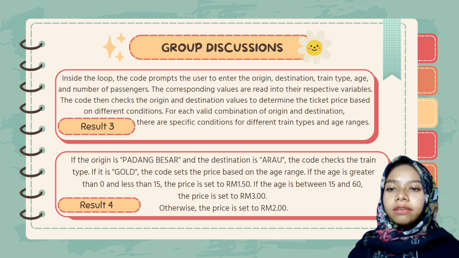Fourth, if the origin is Padang Besar and the destination is Arau, the code checks the train type. If it is gold, the code sets the price based on the age range. If the age is greater than 0 and less than 15, the price is set to RM 1.50. If the age is between 15 and 60, the price is set to RM 3. Otherwise, the price is set to RM 2.